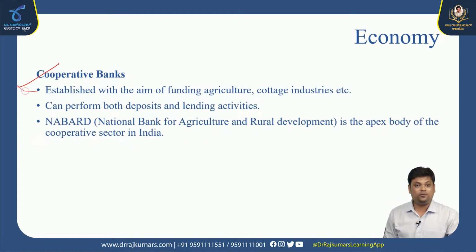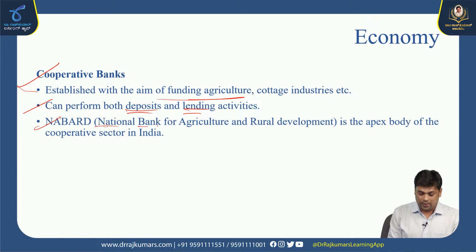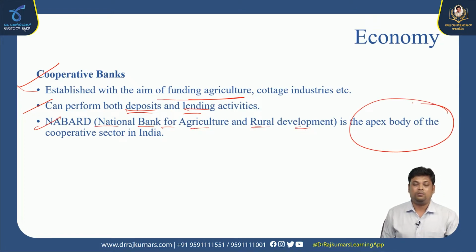Next one is cooperative banks. They are established with the aim of funding agriculture and cottage industries, especially in the country. They can perform both deposit as well as lending activities. They can deposit the money as well as lend the money for interest. For example, NABARD, the National Bank for Agriculture and Rural Development, is the apex body of the complete cooperative sector in India.